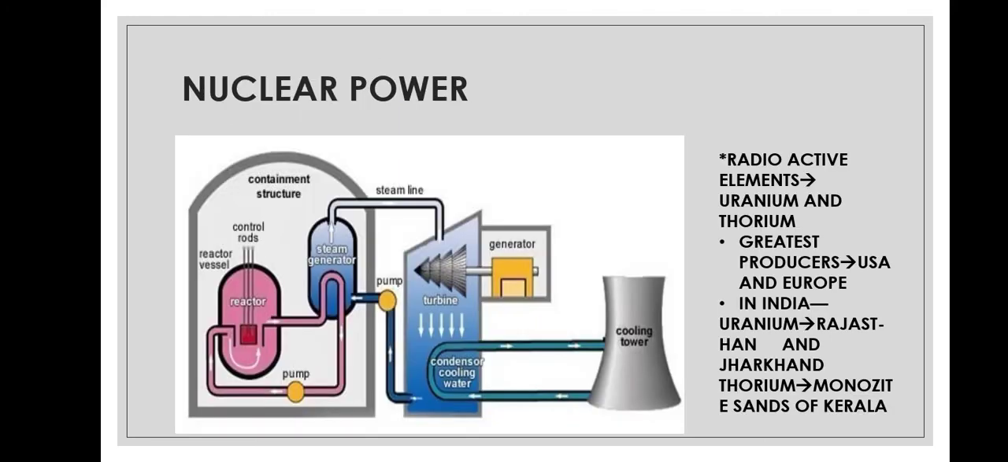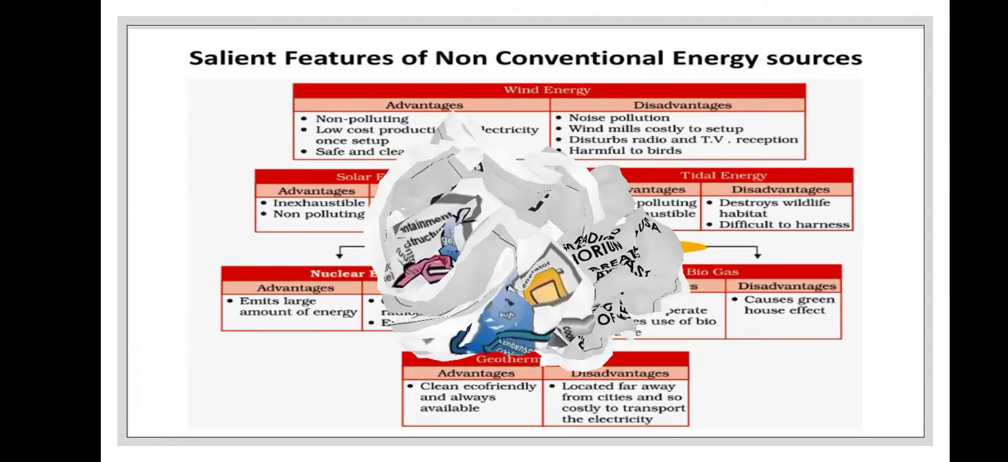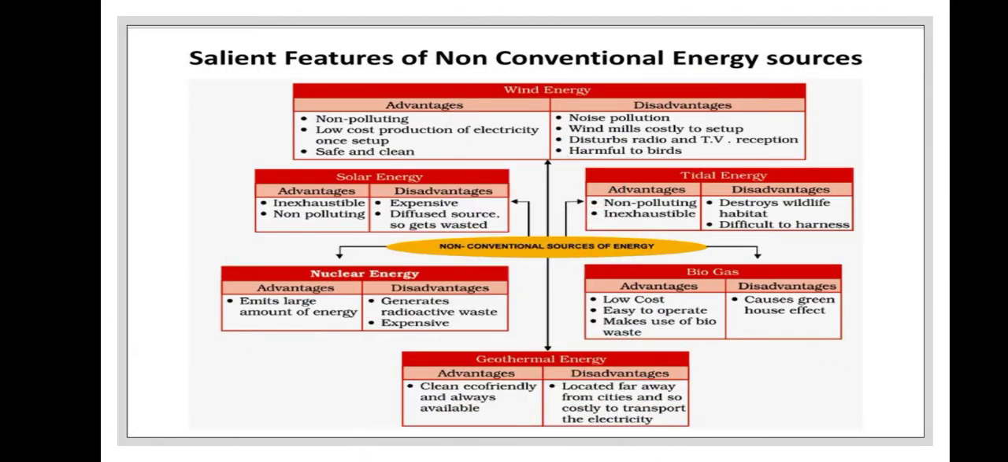Now come to nuclear power. Nuclear power is another power of non-conventional sources. Radioactive elements like uranium and thorium can be used to produce power. Greatest producers of nuclear power are USA and Europe. In India, uranium is found in Rajasthan and Jharkhand. Thorium is found in monazite sands of Kerala. Here is another chart of advantages and disadvantages of non-conventional sources of energy, which is there in your book also.